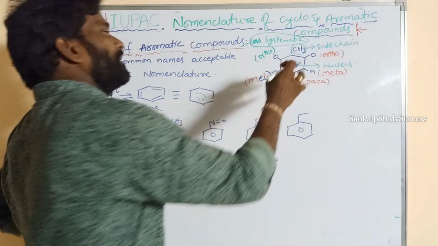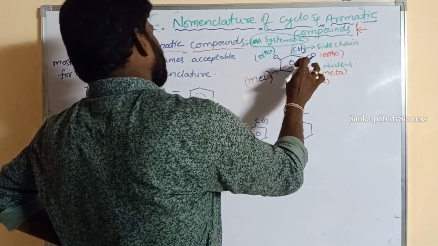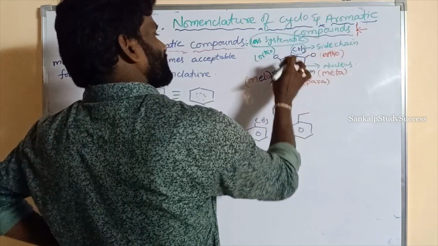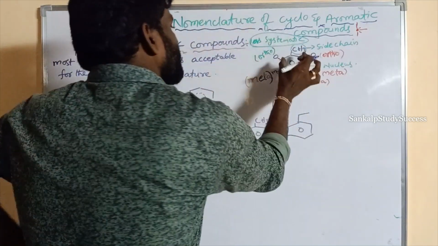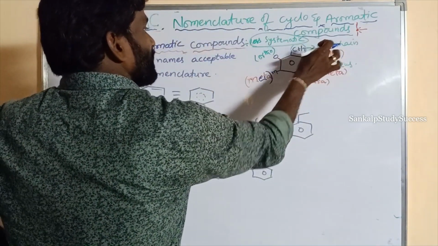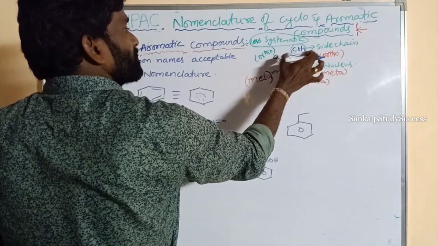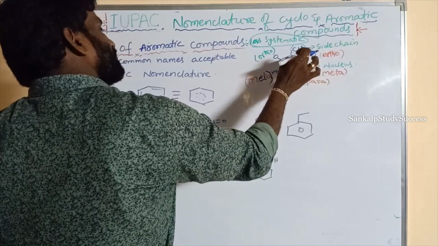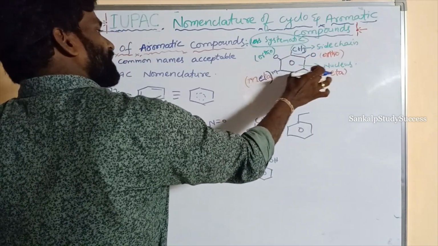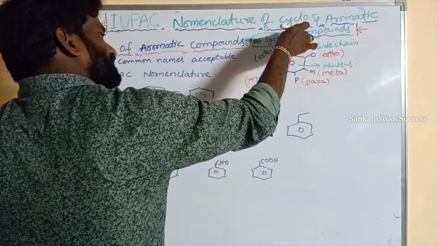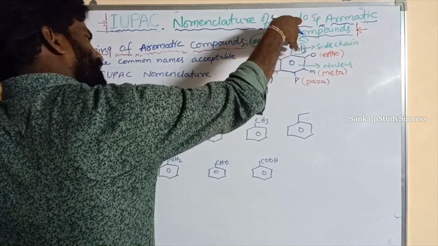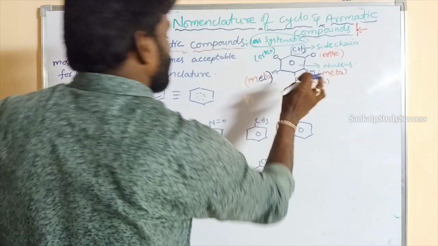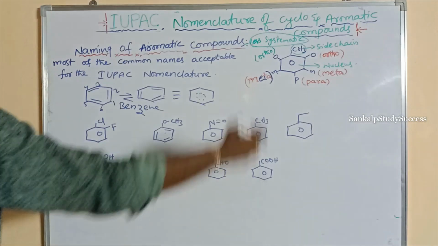If there is a substituent, this is the benzene ring, so it can be written like this. This is the side chain, this is the nucleus. The adjacent positions of the side chain are said to be ortho, o, and the next positions after ortho are said to be meta, m, and the parallel position of the side chain is said to be para, p.